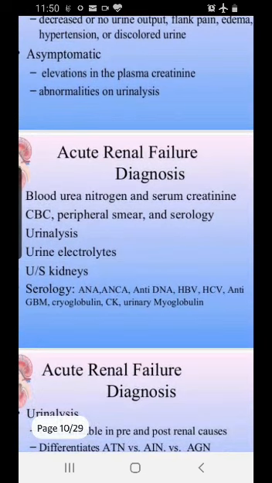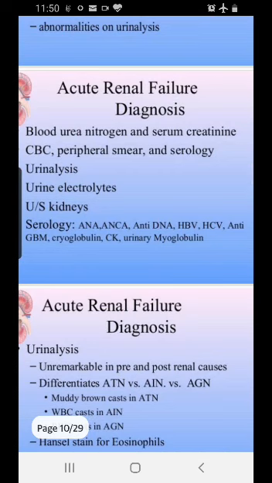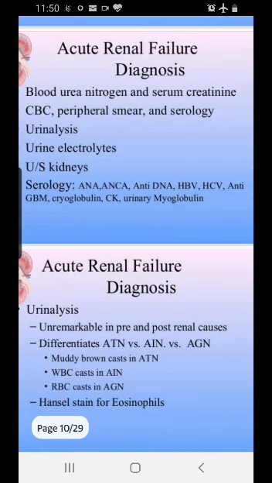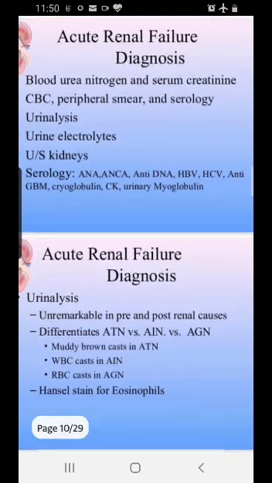As usual, the diagnosis I've told you already, and even on the peripheral smear you will be able to see some burr cells. Ultrasound also will show some damage, and serology will help us to find out what is the cause of the acute renal damage, if it is SLE or what type of antibodies are there. Sometimes HBV and HCV viruses which affect the liver, antibodies will be formed against them and they will go and affect the kidney.